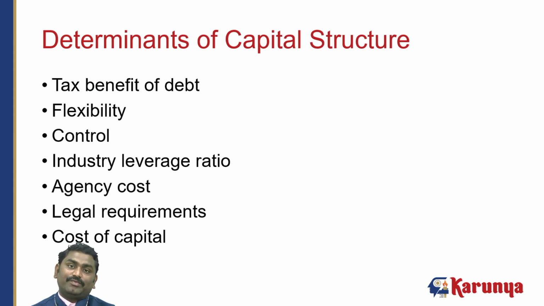Why do we use these criteria? Because these things impact your capital structure decision. For example, if there is any tax benefit for the debt, you are going to take the money. When you are generating more profit, you can say that I am paying this much interest to the bank, so that you are exempted from that.